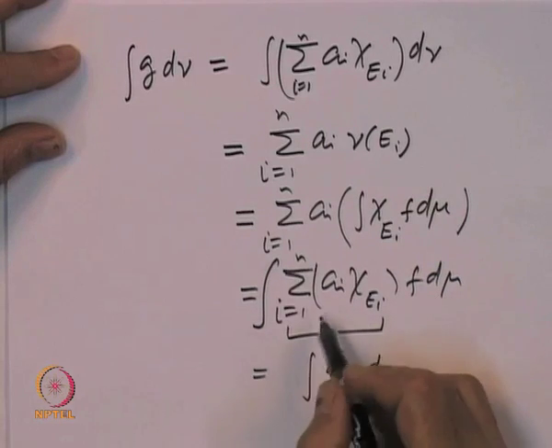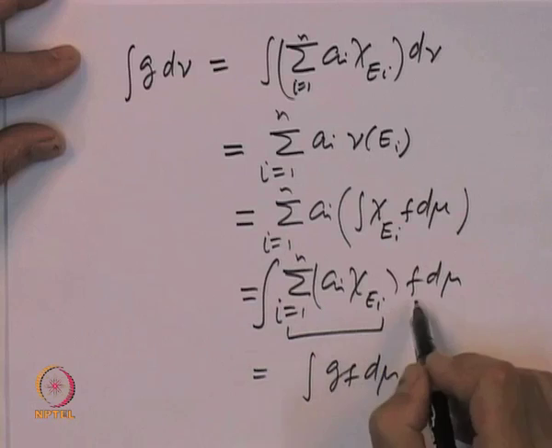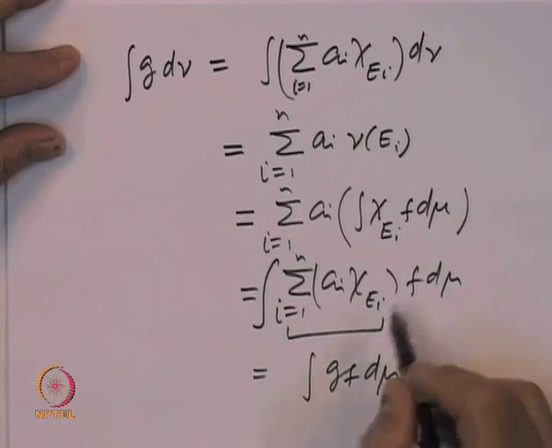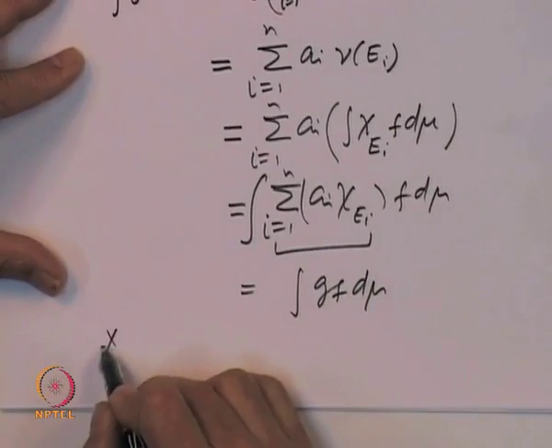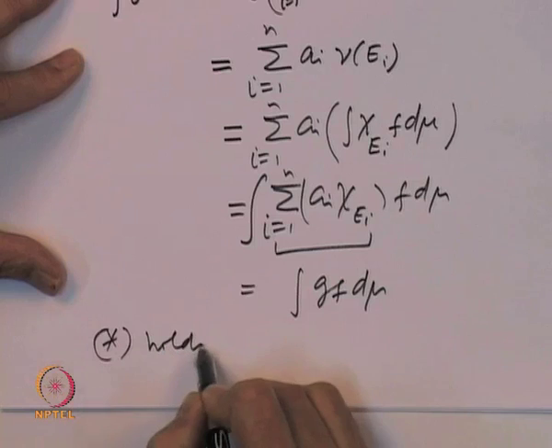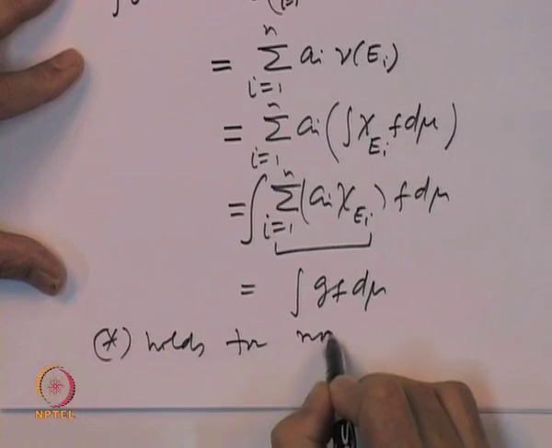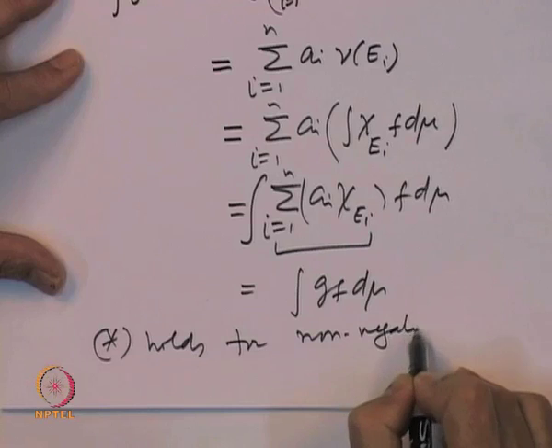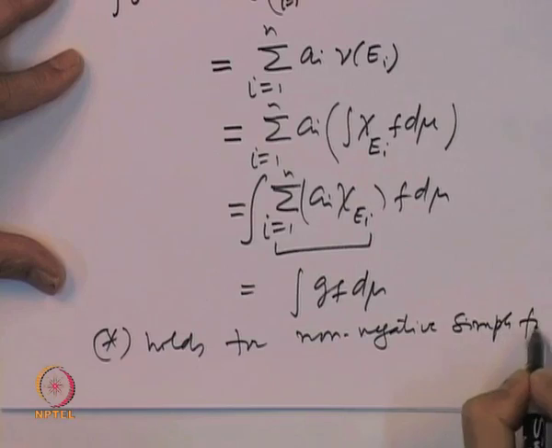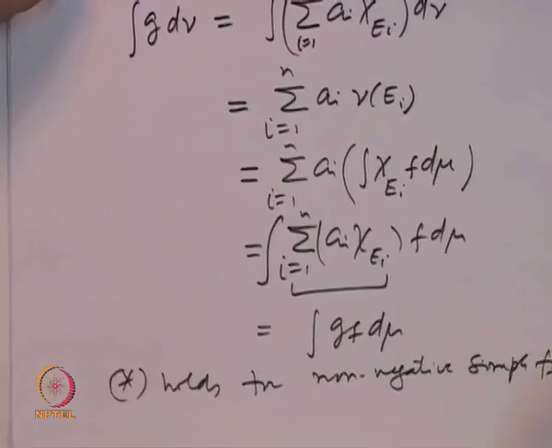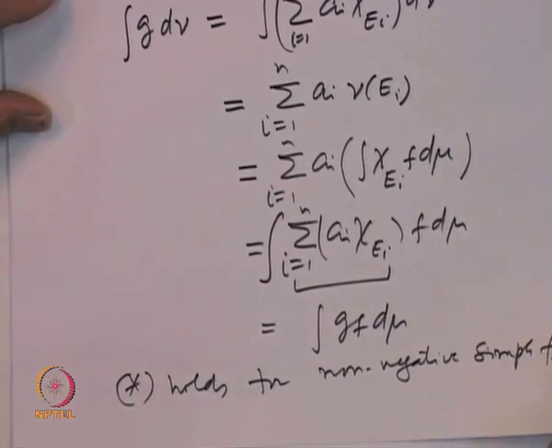So, it is the integral of summation a i chi E i times f d mu, which is g. So, the required property holds. Star holds for non-negative simple functions g. That is what I called the simple function technique.